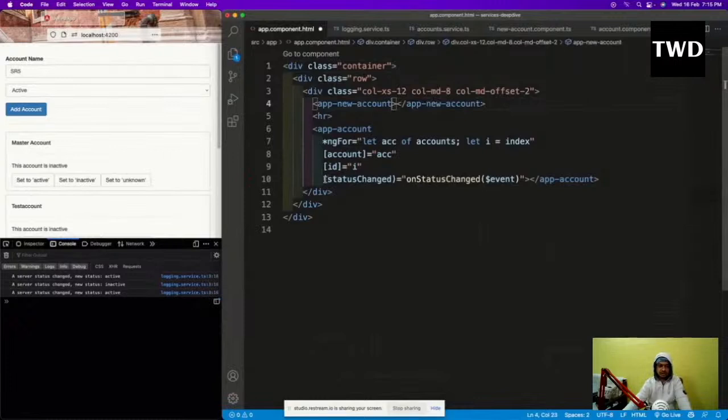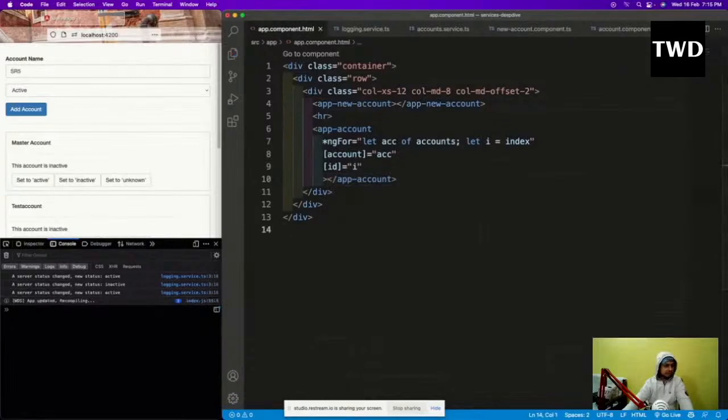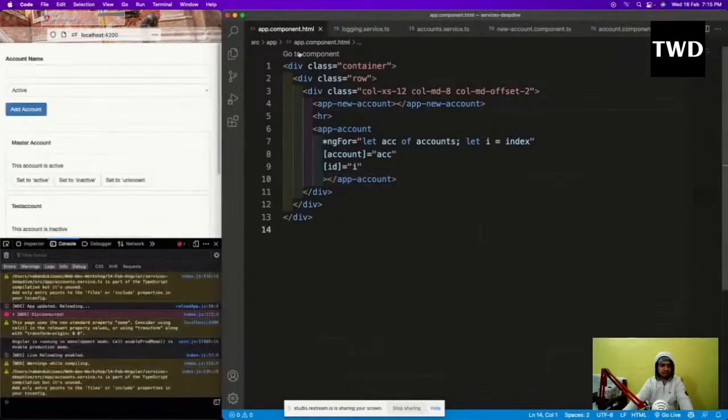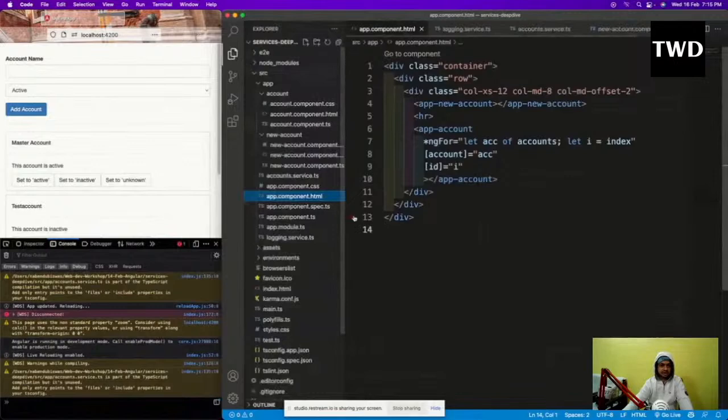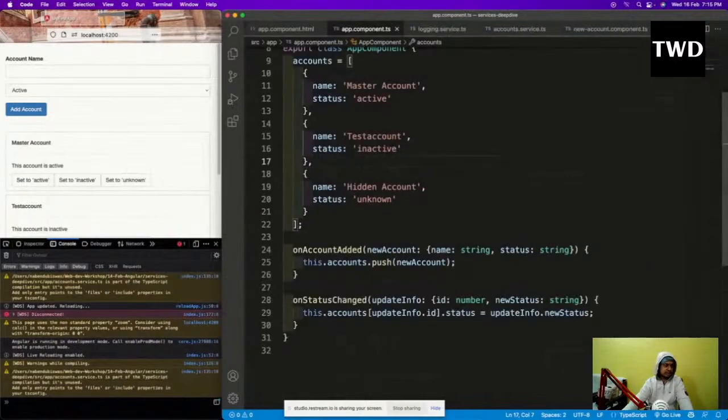So this I'm going to remove, and this also I'm going to remove. Okay, so these two I have removed, and anyways it will not throw me an error. Yeah, in the app.component.ts file I'll go, and here I have to add that account service. So we are going to use this account service now instead of that.